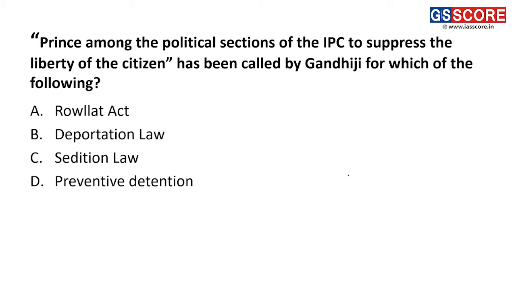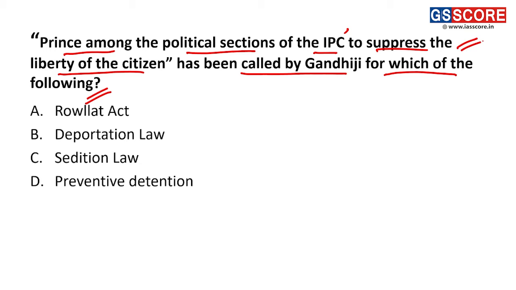The next question is about a saying. The political section of the IPC used to suppress the liberty of citizens has been called by Gandhiji a prince among which of the following? Friends, as you know, UPSC has time and again been asking about statements which have been given by Gandhi, Nehru, Tagore, Patel, Subhash Bose, etc. So this kind of question came into prominence, and due to the recent context which has been provided, this makes this question very relevant from the UPSC point of view.